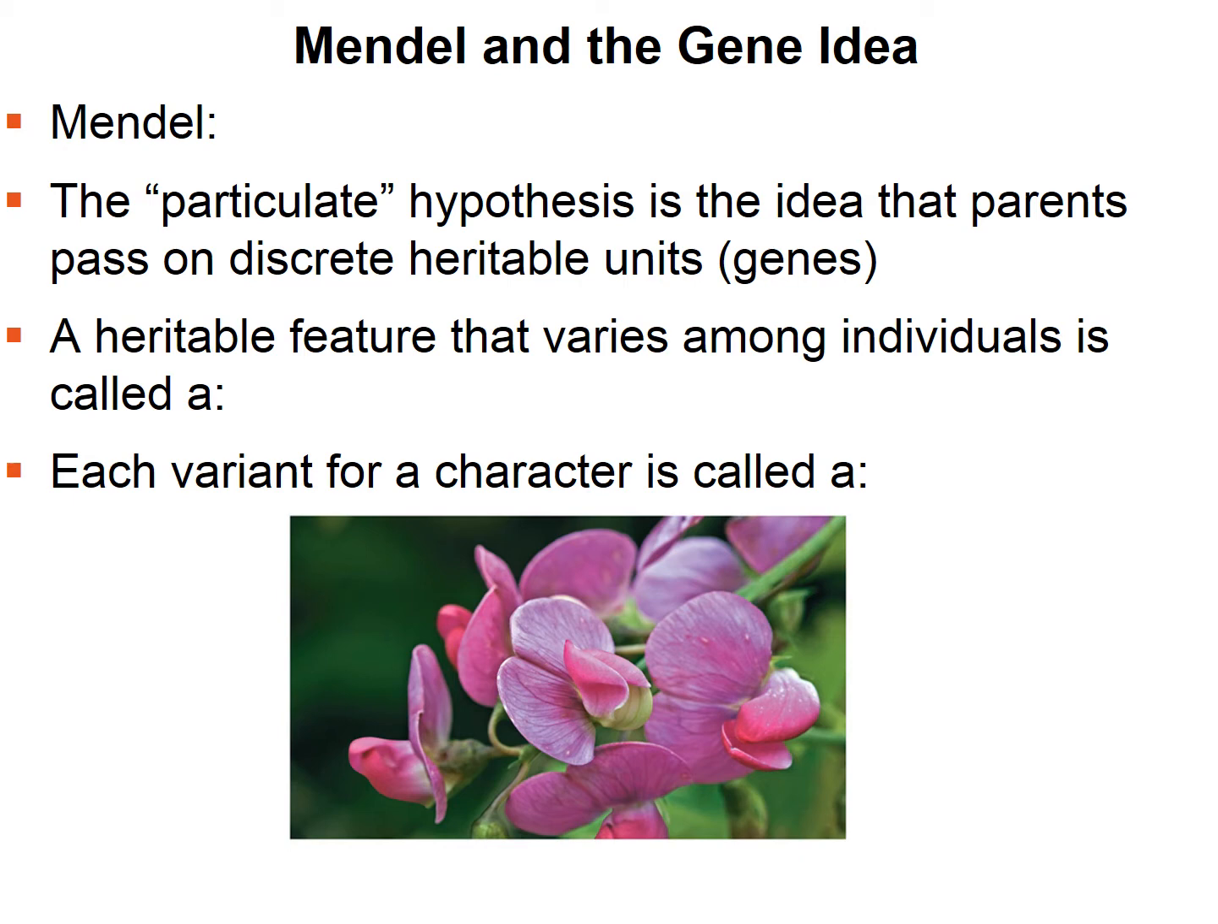Now, when we talk about a heritable feature that varies among individuals, this is what we call a character. So flower color, for example, would be a character. Each variance for a character is called a trait. So for example, purple versus white. So we have the character, which could be flower color, and the different variants or varieties of it, perhaps could be purple and white.